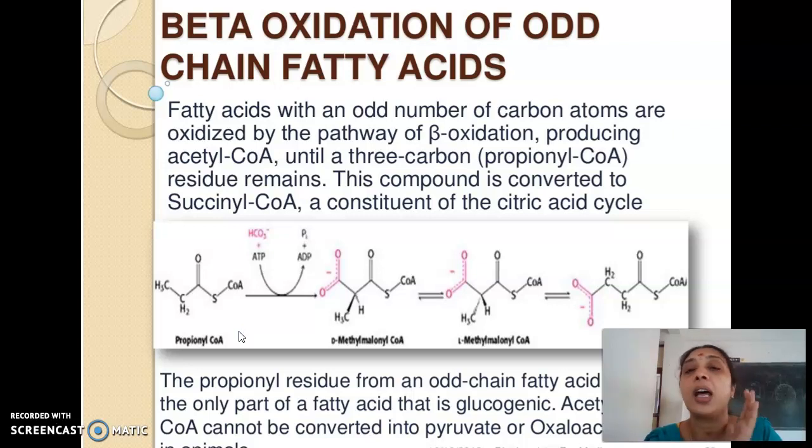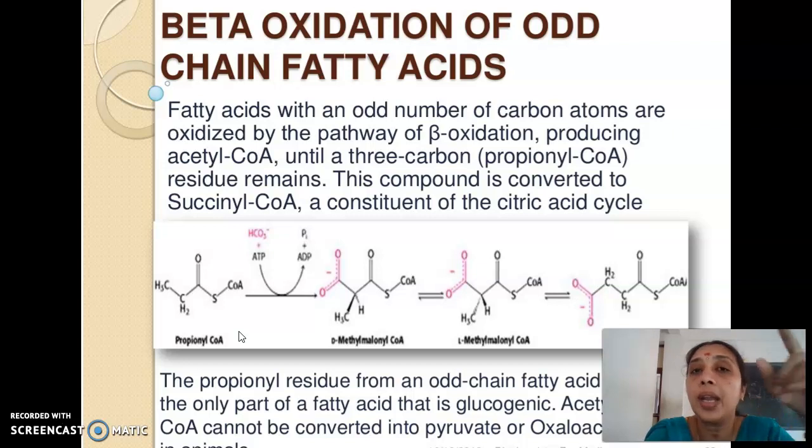In a 19 carbon fatty acid, then what will happen? How many cycles will there be? There will be... suppose it is 18 carbon, what would have happened? We will be having minus 1. Number of cycles will be 8, 8 2s are 16, 9 2s are 18. So there will be 8 rounds of beta oxidation.